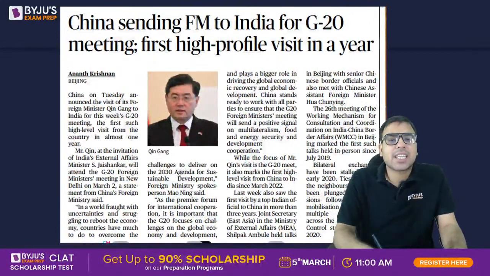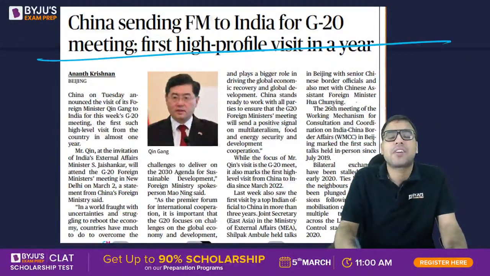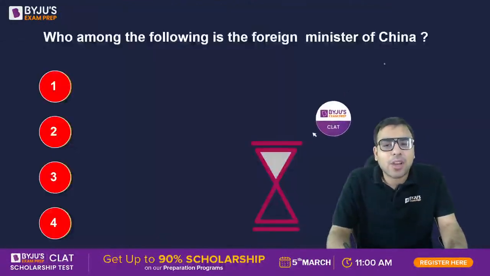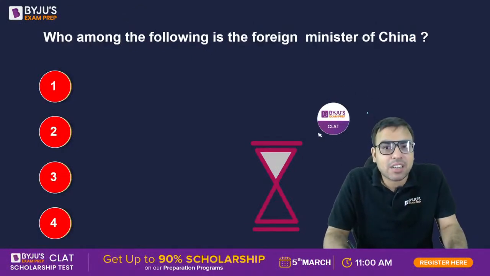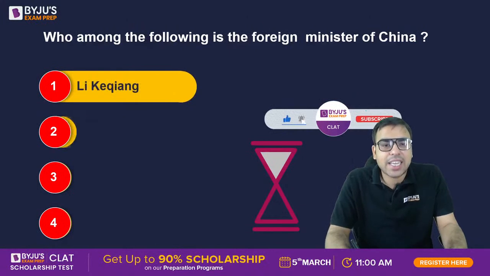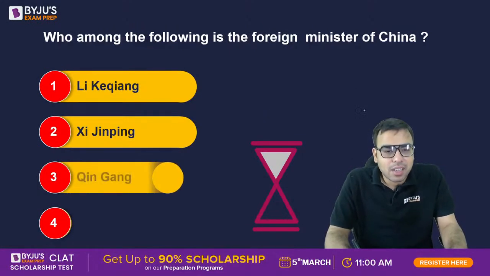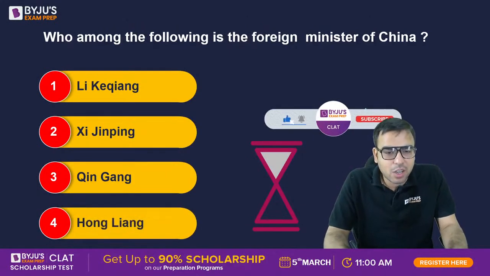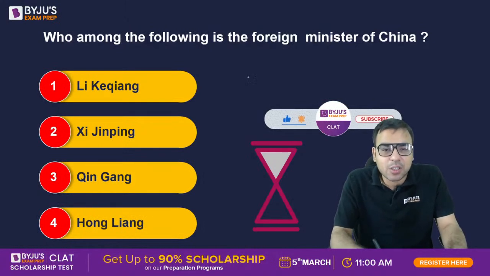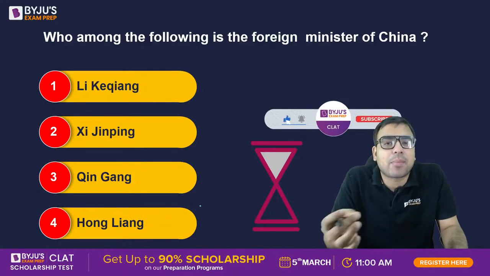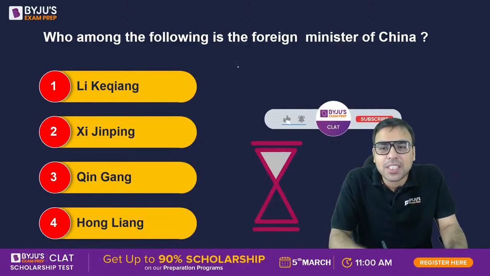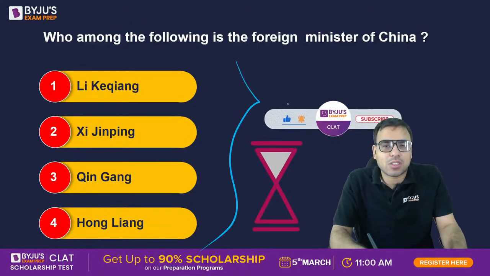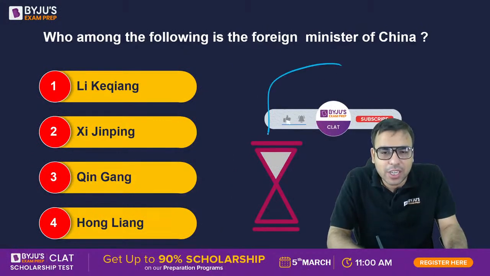The next is China sending FM to India for G20 meeting, first high profile visit in a year. I hope you are aware that G20 meeting is going to happen in India. Who among the following is the foreign minister of China? Your options are Li Keqiang, Xi Jinping, King Gang, Hong Liang. I don't know the exact pronunciation, so my pronunciation might be slightly different from the correct one. I'm very sorry for that. So please tell me, who is the foreign minister of China who's going to come to the G20 summit in India? Your time starts now.